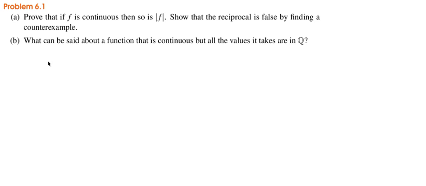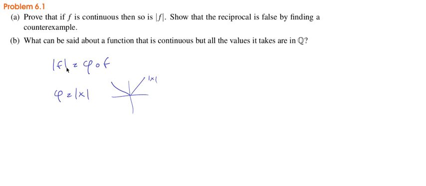The absolute value of f is just the composition of this function phi with f, where phi is the absolute value of x. So this is the absolute value of f. But the absolute value of x, as you all know, is continuous at every point in its domain, which is the reals. And f is continuous, as they tell us. So that means that the composition of two continuous functions is going to be continuous.